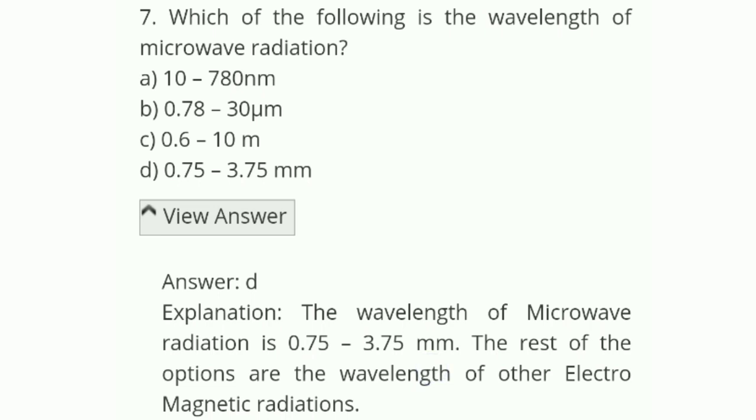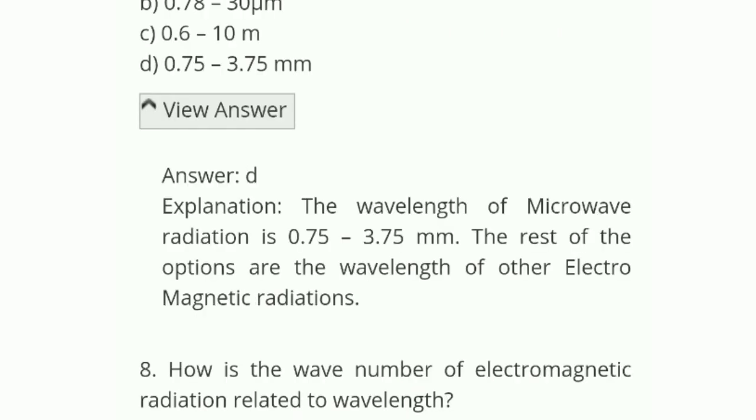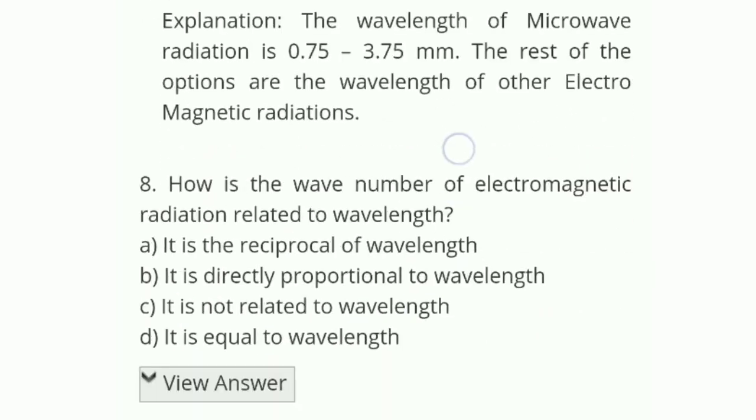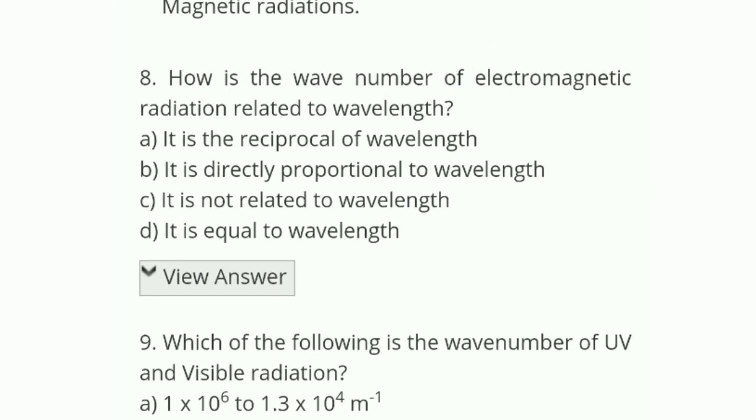Sorry, millimeter. The rest of the options are the wavelengths of other electromagnetic radiation. Okay, let's see question number 8.